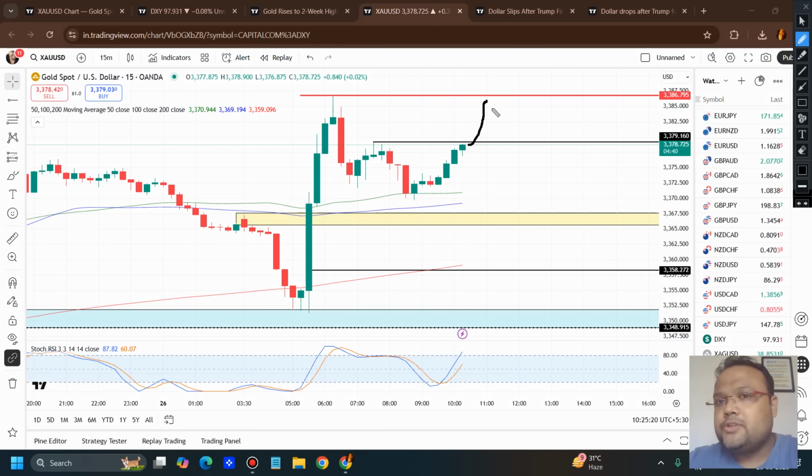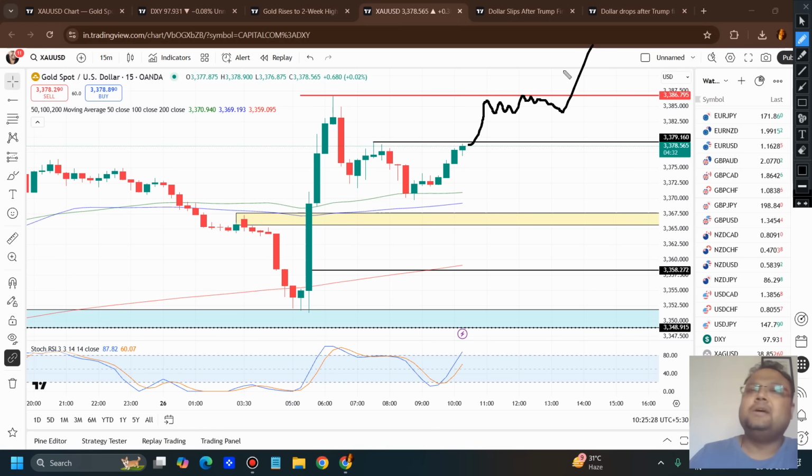the market goes up, fails to break it, the market consolidates here. After that, when the market goes up, that will be a bigger move. So wait for a consolidation. Without consolidation, it's better to avoid. It's better to wait for a pullback when the same level becomes the new support. So these are the levels on the chart of gold where we can look for a buy.